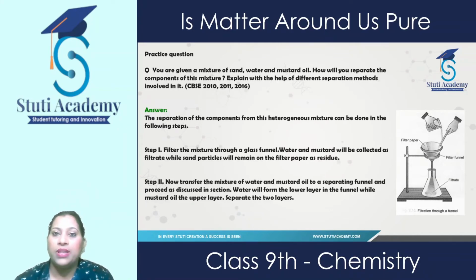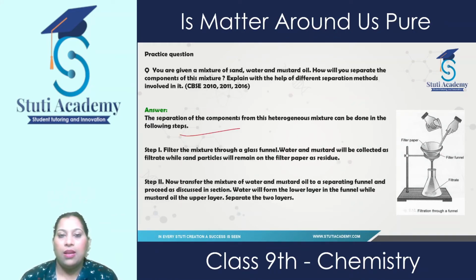So, first we will take this mixture. Then we pass it through a glass funnel with filter paper.